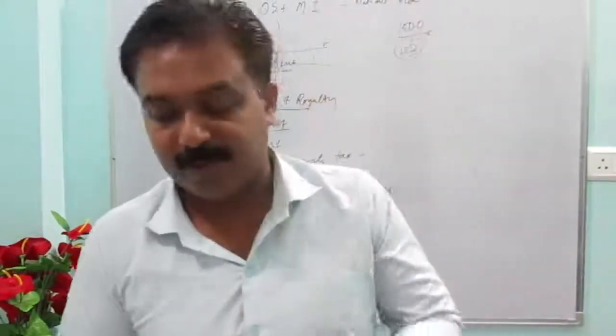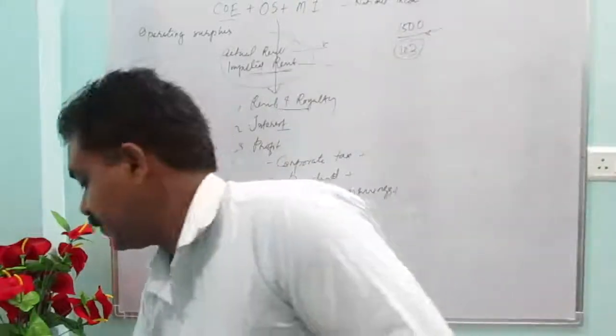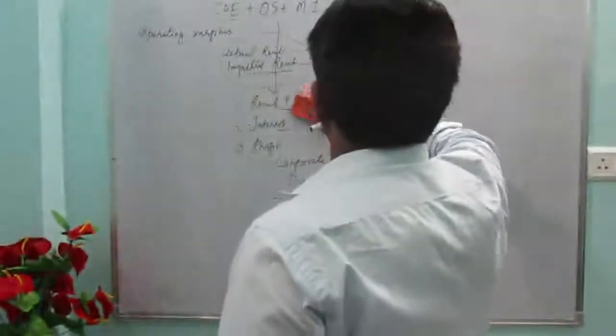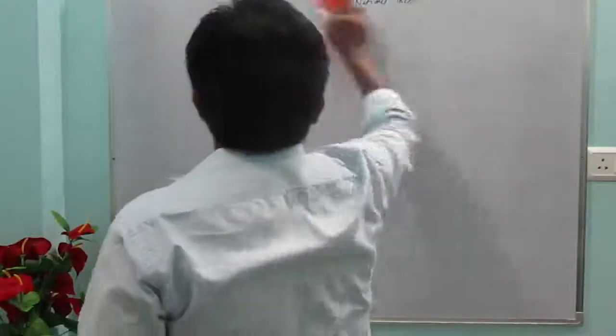Yeah, next point, as I told, is mixed income. Mixed income of self-employed is a small portion only, and mostly it will be given as it is. You don't have to worry.